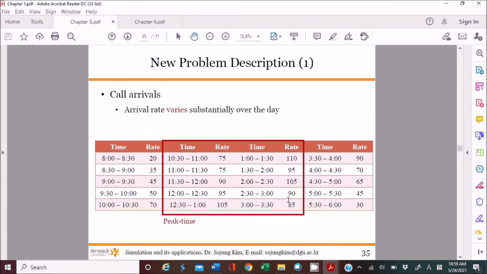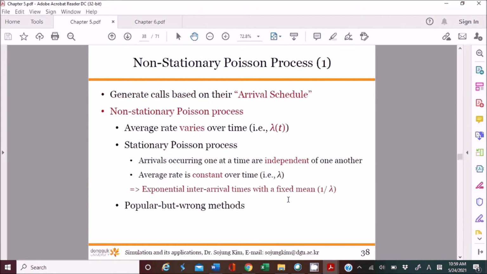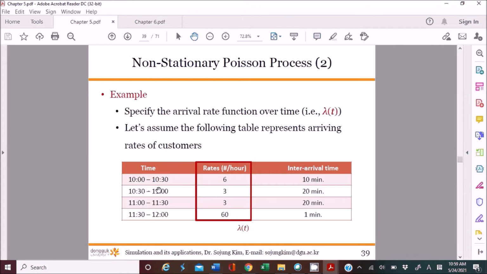And also the call arrival. There's another concept about the call arrival. Particularly, I already explained the non-stationary Poisson process, in other words, the thinning method. You remember this? So the thinning method. You have to remember this. If you look at the arrival schedule of the entities, definitely there are different rates over the time.